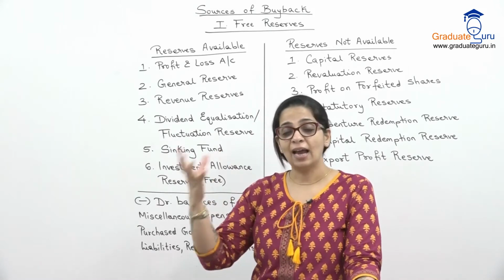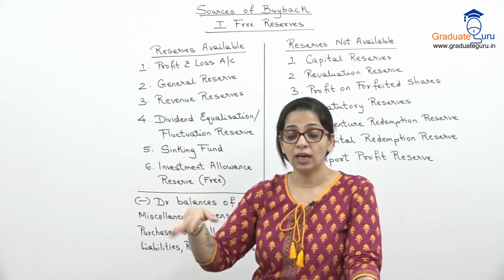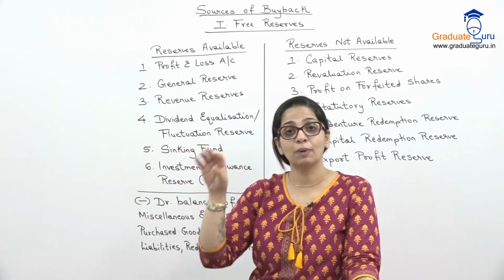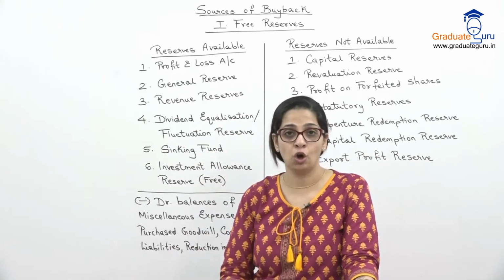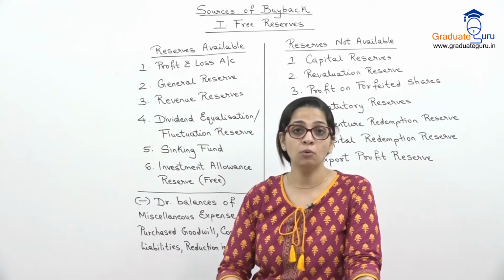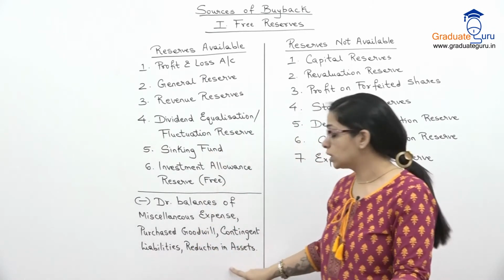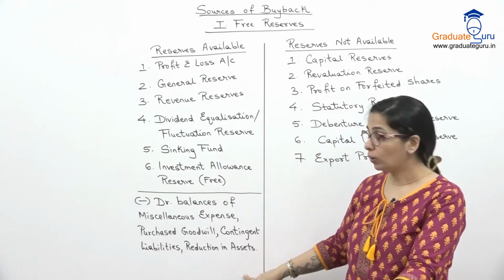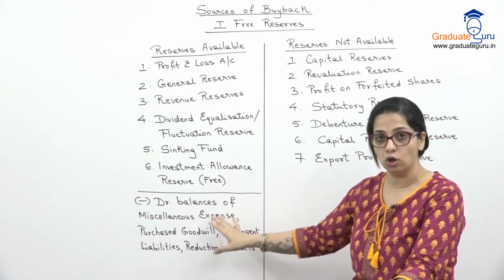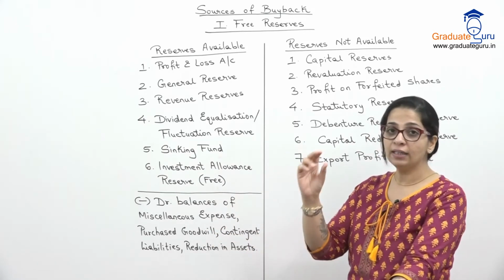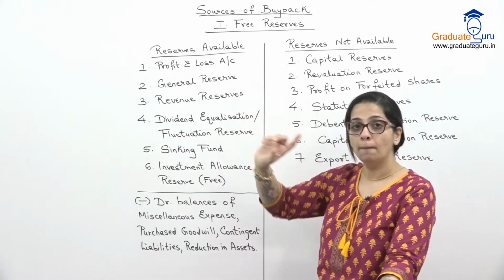Sometimes my land and building suppose है हमारे पास, books में दिख रहा है 10 lakhs, but I know that उसकी actual value गिर गई है, it has become only 8 lakhs. So जो 2 लाख का difference है, I know for sure that इस asset की value कम हो गई है. Such sure reduction in the asset will also have to be subtracted. Okay, so after I add all my profits, I subtract these certain losses and expenses. वो जो net amount मेरे पास है, that is available to me for buyback.